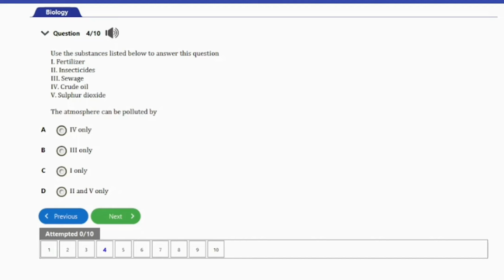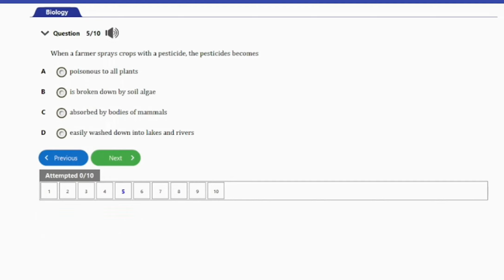So let's go ahead and consider the next question, guys. That's question 5 here. It says, when a farmer sprays crops with pesticides, the pesticides become A. Poisonous to all plants, B. broken down by soil algae, C. absorbed by bodies of mammals, D. easily washed down into lakes and rivers. So guys, when pesticides are used on crops, they can easily be washed down into lakes and rivers, and that's option D here. So that's the answer to this question, guys.